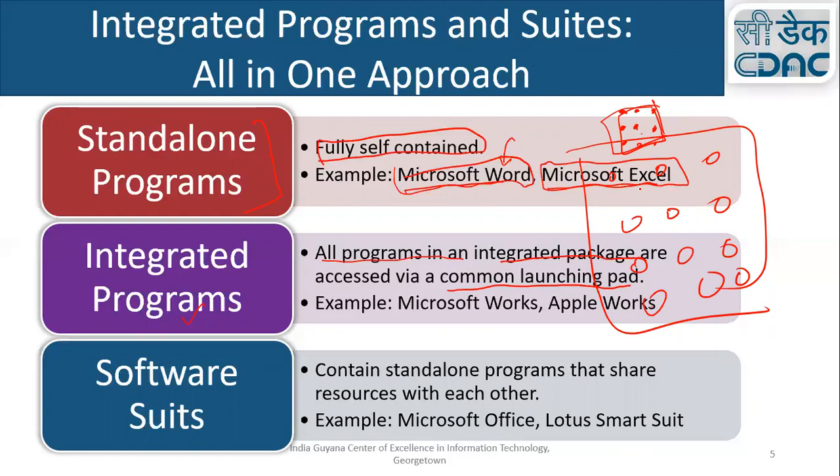Okay. Similarly, there are software suites that contain stand-alone programs that share resources with each other, like your Microsoft Office. In Microsoft Office you have Word, Excel, PowerPoint, and different programs. But these different programs share the same interface.